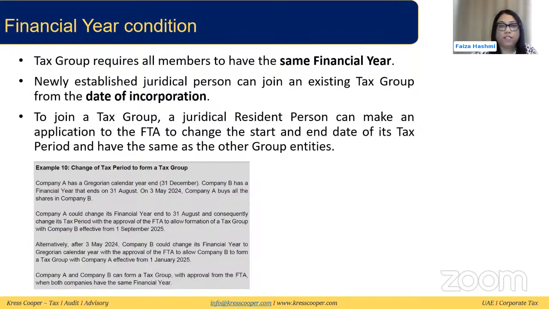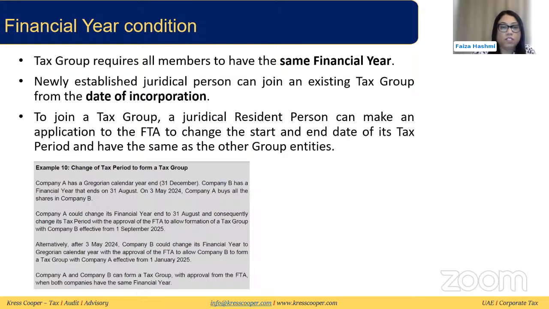Then there's the financial year condition. Another condition is that all the members have to have the same financial year. In case they do not have the same financial year, they need to apply to the FTA to have them changed. So either the parent can change it to one of the members', or the member can also change. Let's take this example. Company A has a year end of 31st December, and company B has one of 31st August. And in May 2024, company A bought all the shares in company B. So now company A can either change its financial year to 31st August, or it can be the opposite.